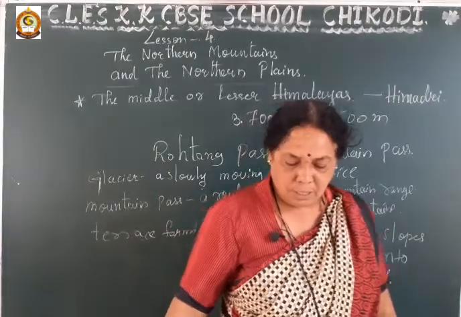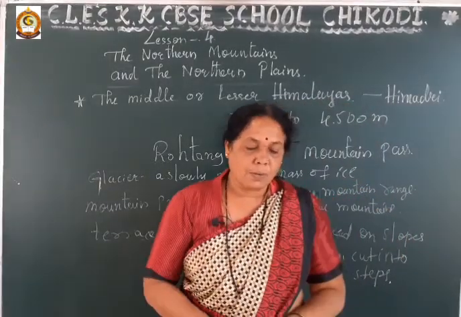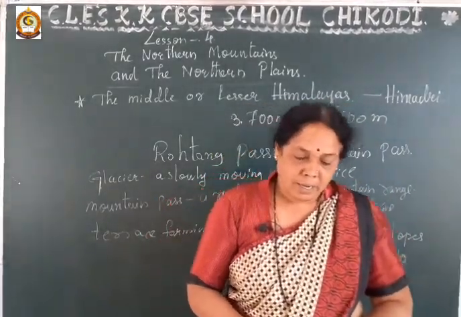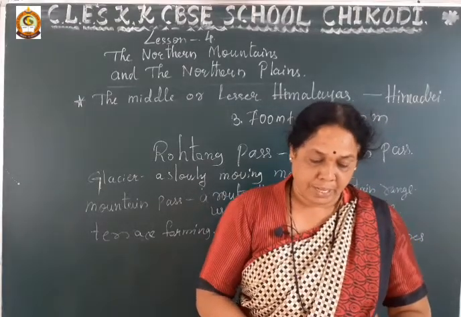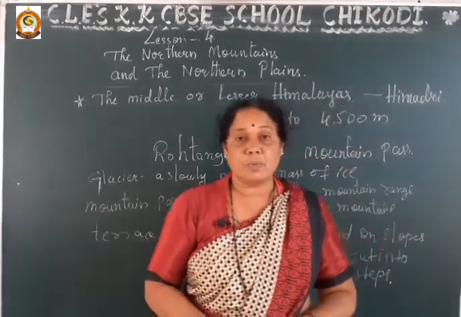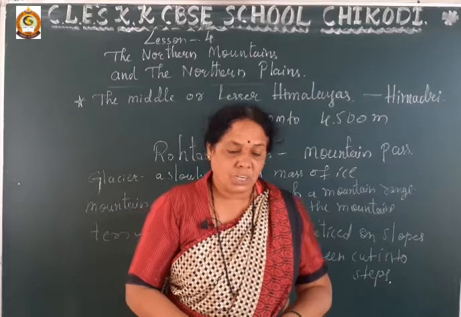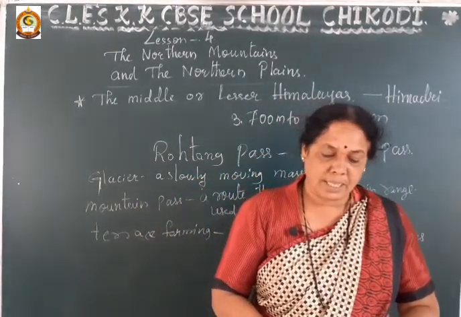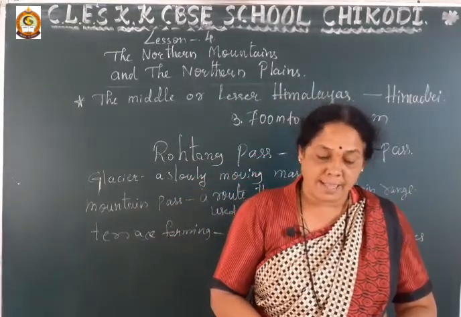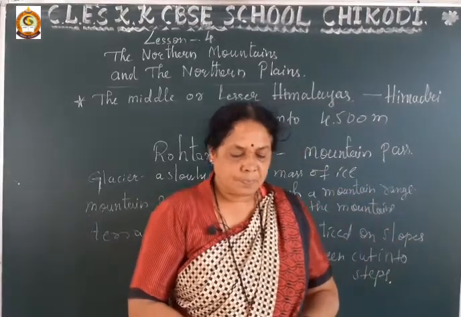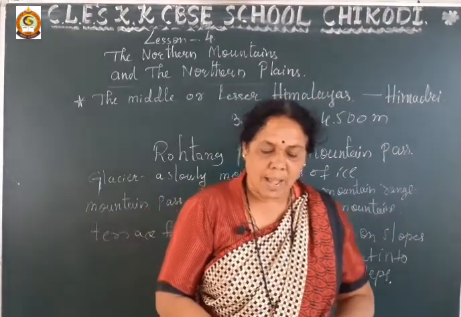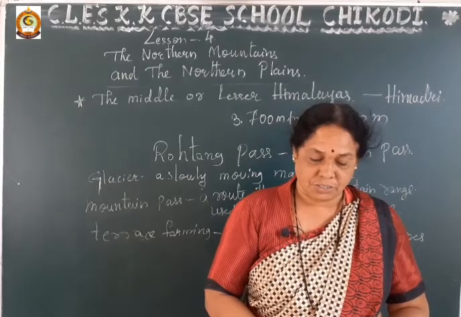Okay, dear students, so this is about the middle or lesser Himalayas. This range lies between the Himadri and Shivaliks. The mountains here are not as high, and the temperatures are not as low as in the Himadri range.